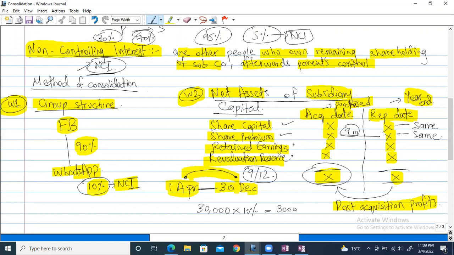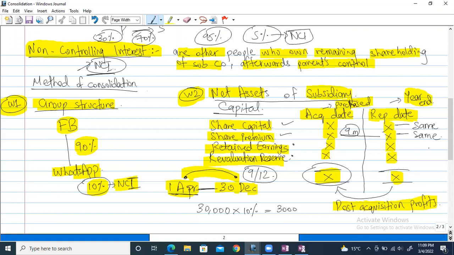If I purchased the company on 1st April, and if I purchased 100% of the company, I will allow no one else to purchase it because it's mine. So why would the share capital of the subsidiary increase in this case? No one else can now purchase the shares. So that's why it will always be the same between acquisition date and reporting date.